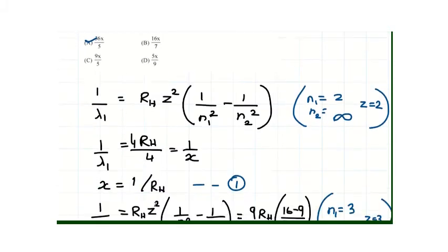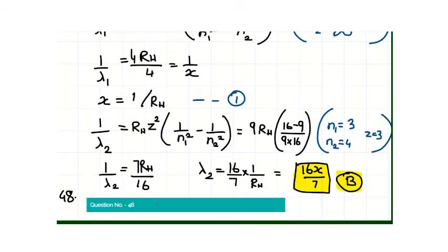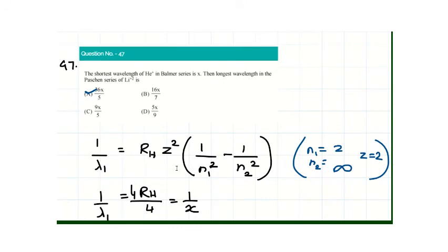So we get x equal to 1 by Rydberg's constant. Now when we apply 1 by lambda equal to RH Z square whole into 1 by n1 square minus 1 by n2 square, we get 1 by lambda 2 equal to 9 into Rydberg's constant whole into 7 divided by 9 into 16. We get 1 by lambda 2 equal to 7 RH by 16. Lambda 2 is 16 by 7 RH. 1 by RH we can substitute as x and we get wavelength 2 as 16x by 7, which is option B. Sorry, this is option B, not option A.